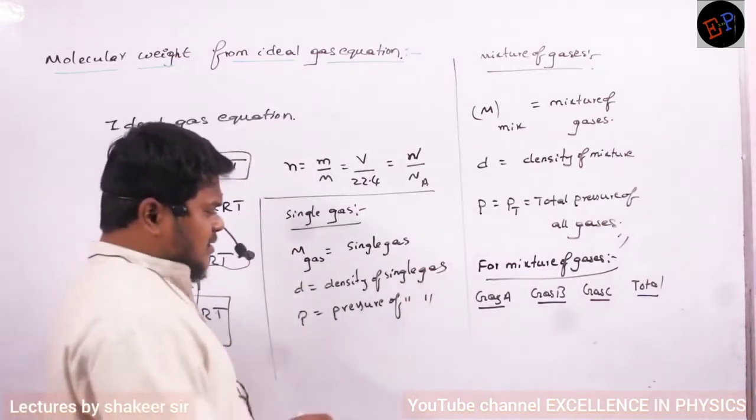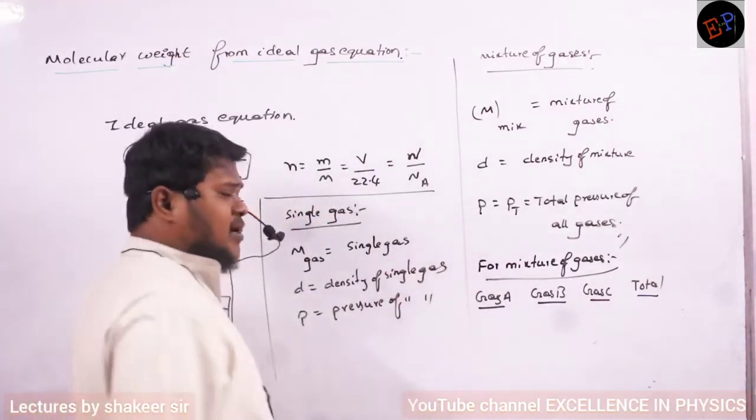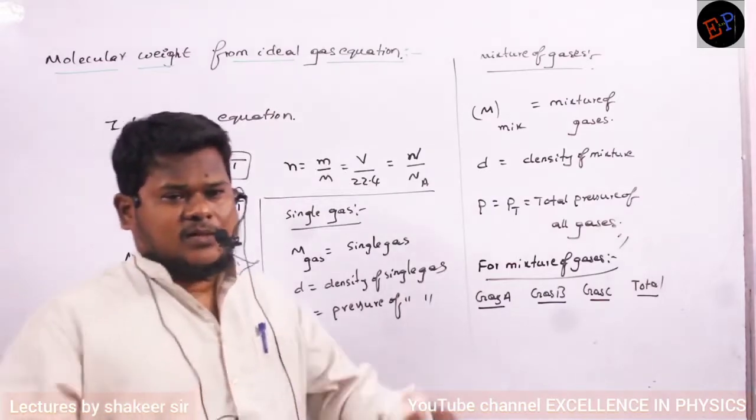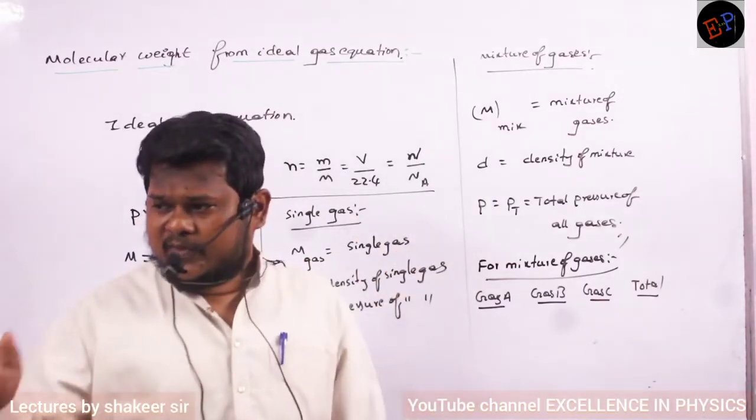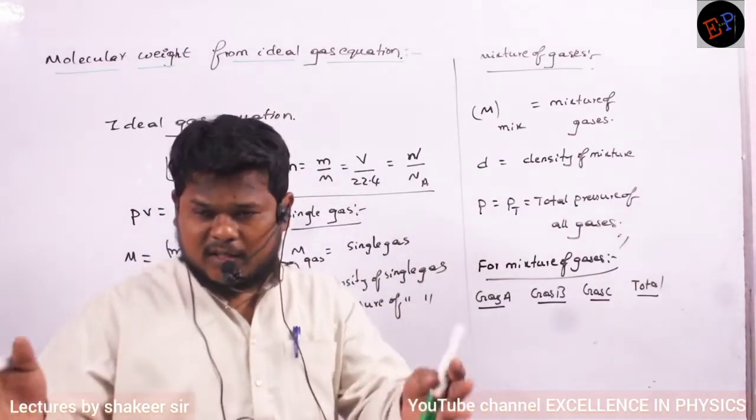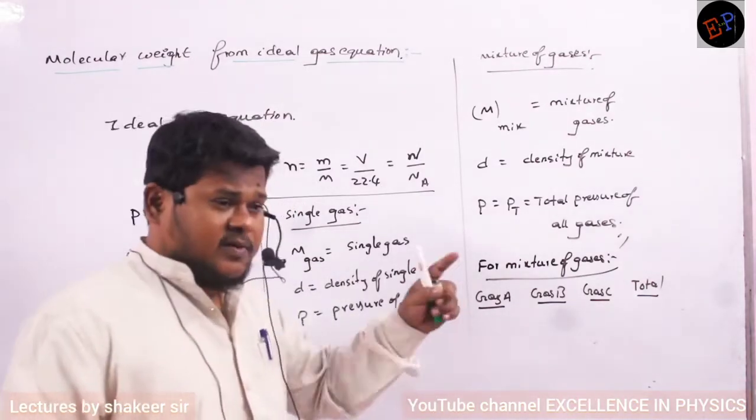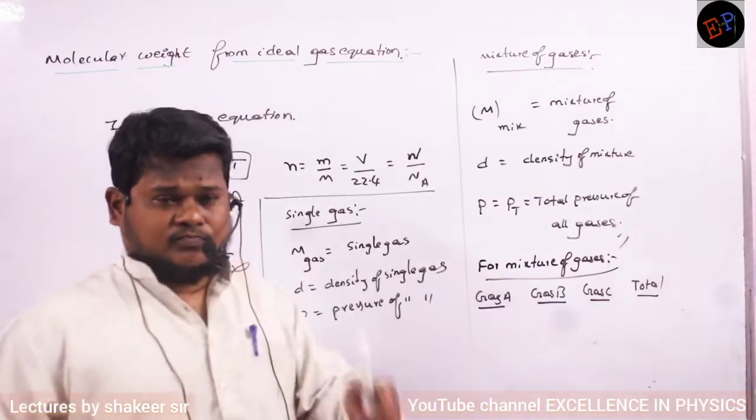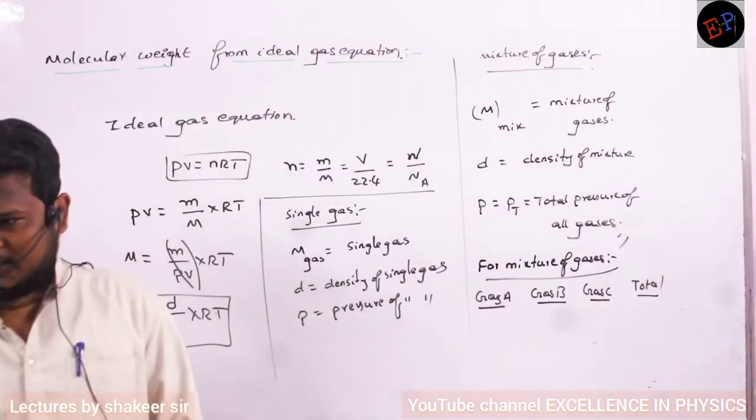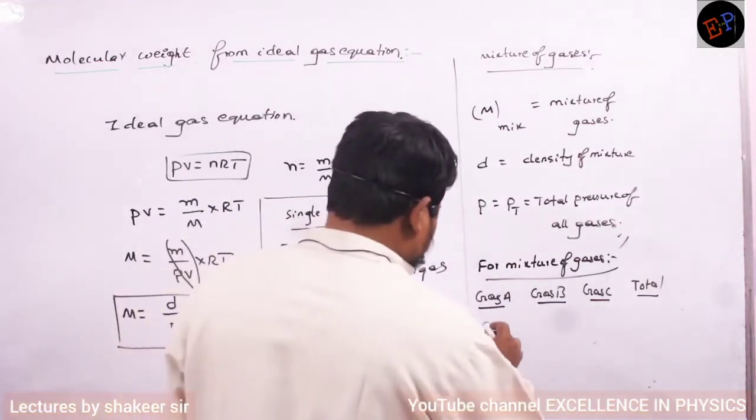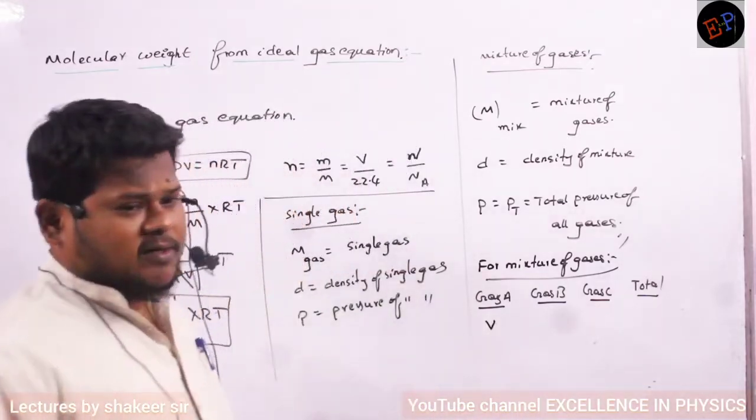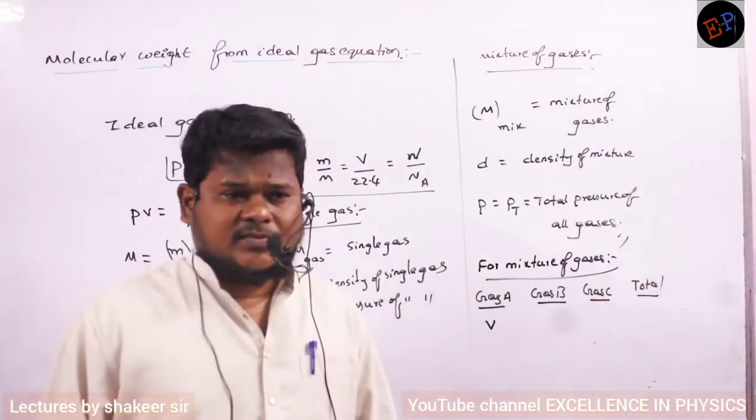Then can you say how much volume gas A will occupy? The total volume of the container is V. Then how much volume will the first gas occupy? Can you say? It will occupy the total volume. Already we studied this. What is the property of gas?